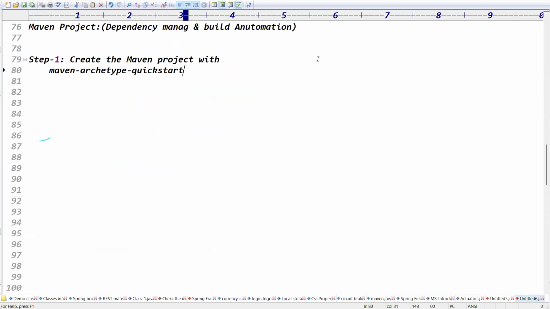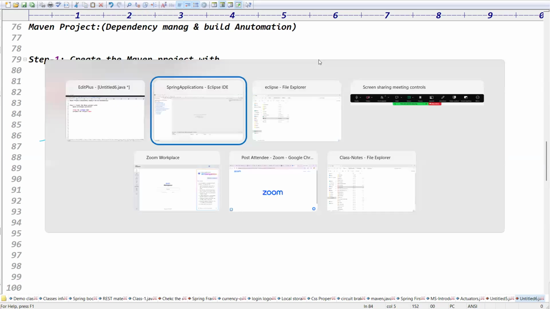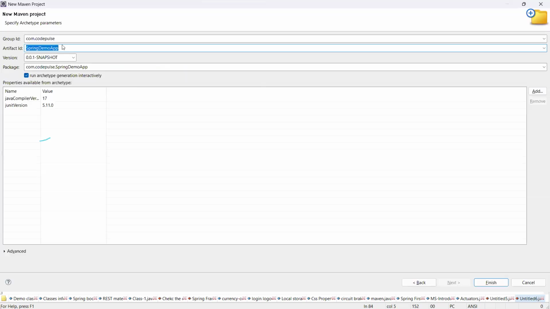Give the group ID. Group ID is nothing but the package name. Next one is what? Artifact ID. Guys, please respond. Artifact ID is nothing but the project name. We need to give the project name, right? Exactly. There is a group ID and artifact ID.